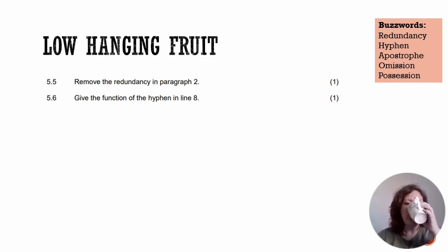So I'm sipping my tea and I'm moving right along to a really, really important section. And this is a section that I call low-hanging fruit. Now you're going to hear this phrase over the next few months until you literally want to vomit when you hear it. What do teachers mean when they say low-hanging fruit? They mean easy questions. They mean things that you can learn off by heart and repeat in an exam and get marks, all right? So in your learning subjects like business studies, it's going to be really easy.